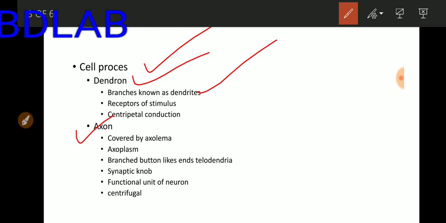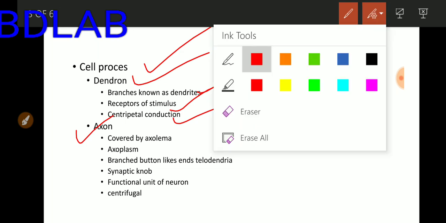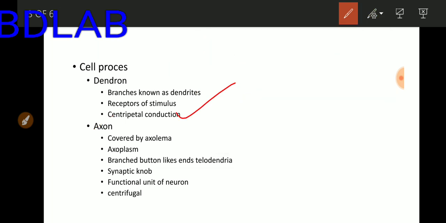And what is the function of the dendron? The dendron works as a receptor for any stimuli. So the dendron shows centripetal type of conduction.